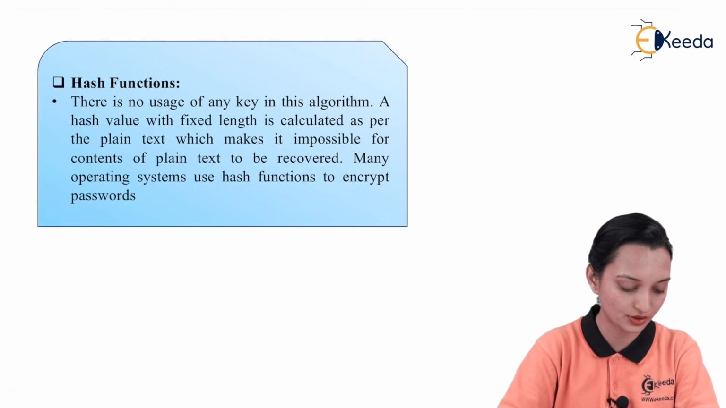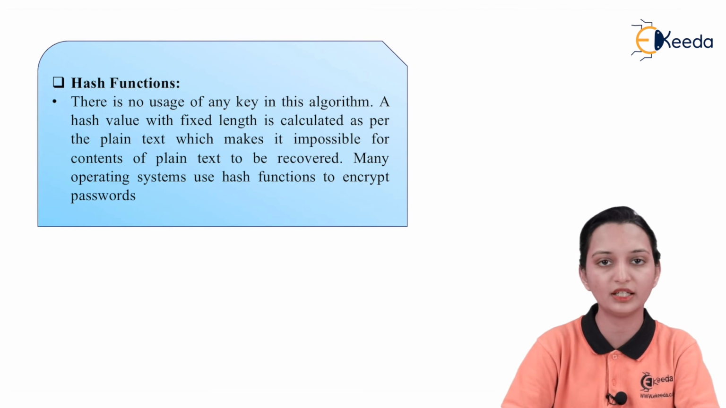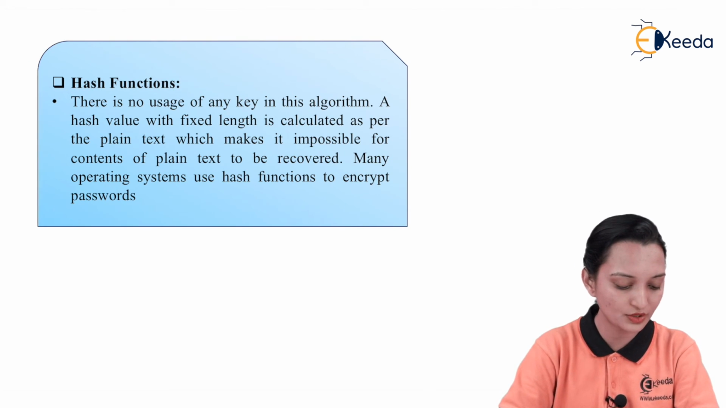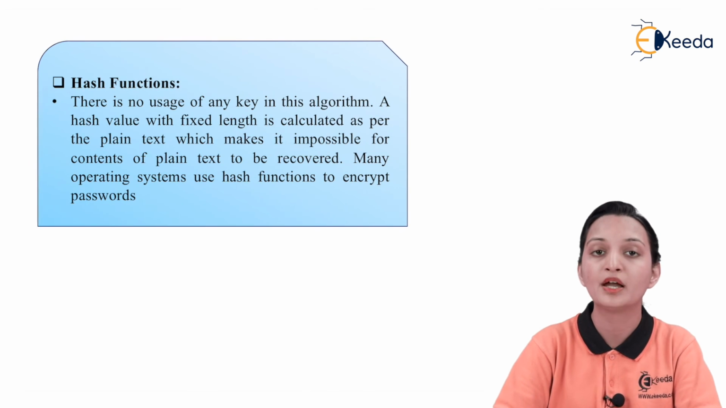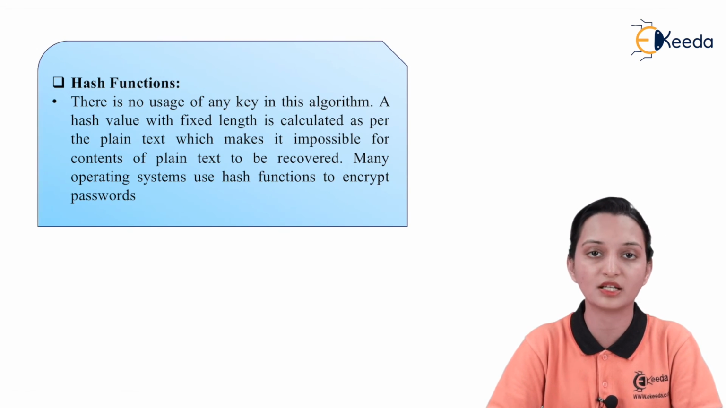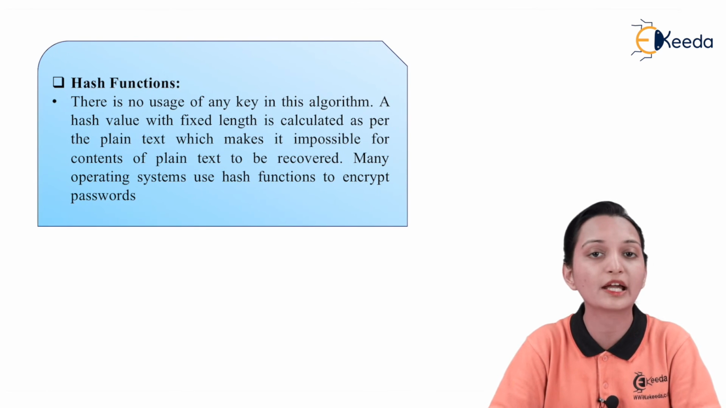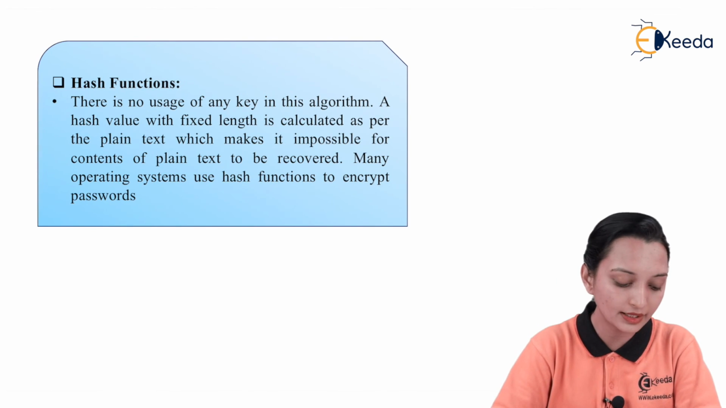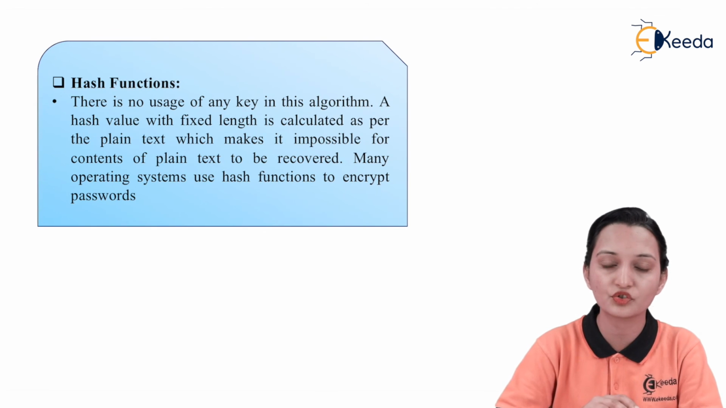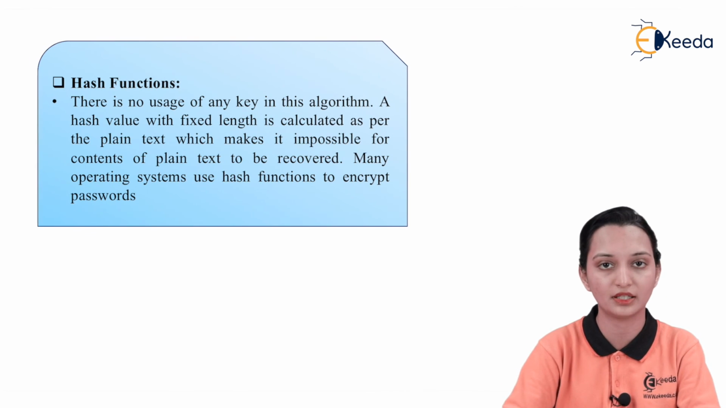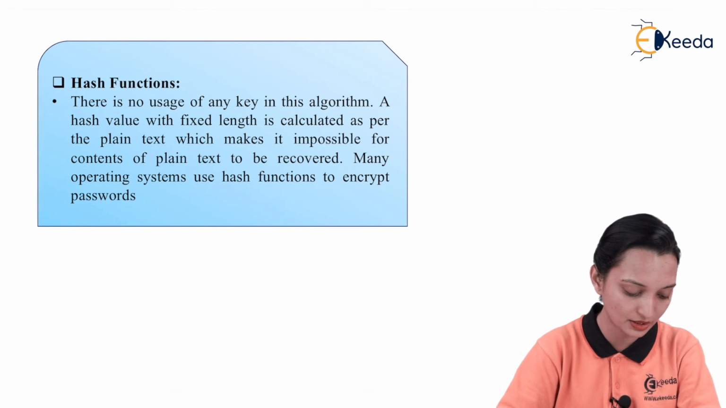Now, the hash function. There is no usage of any key in this particular algorithm. No key we are going to use. A hash value, fixed in length, is calculated from the plain text, which makes it impossible for the contents of the plain text to be recovered. That means when your message is fixed, it cannot be encoded or modified. Only the hash function is able to transmit the data, so this is one-way communication.